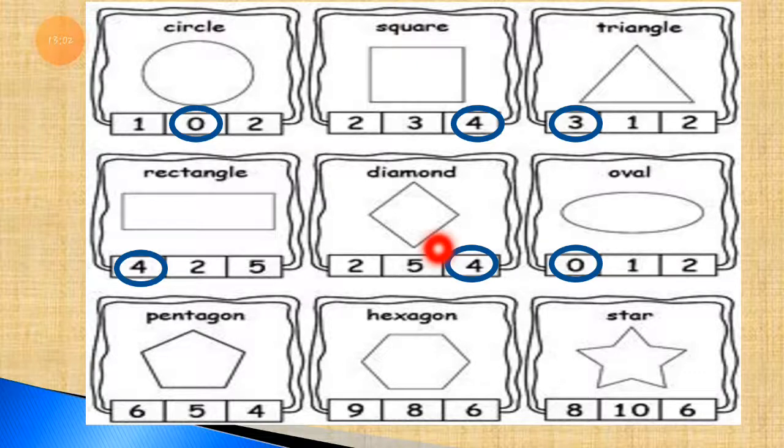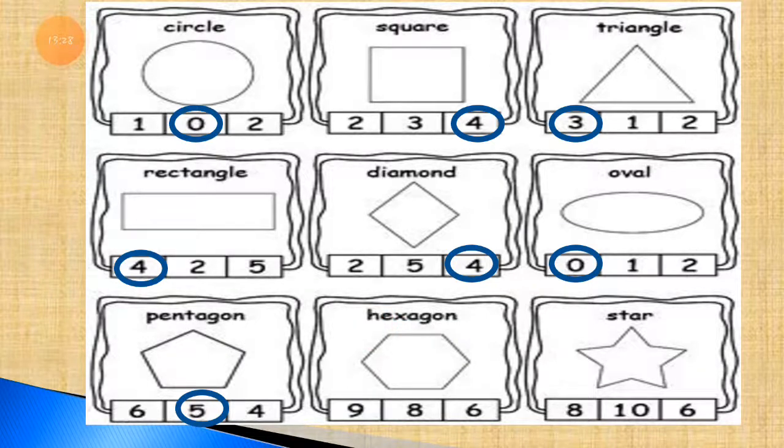Then the next one, pentagon. As per the name, it has 5 sides, 5 corners also. So it has 5 sides. If you count, it has 5 sides only. Let's count. 1, 2, here is 3, here is 4 and the last one is 5. Pentagon has 5 sides.